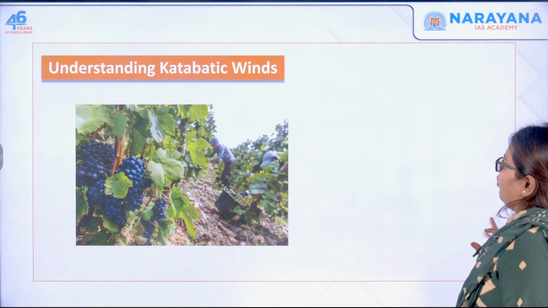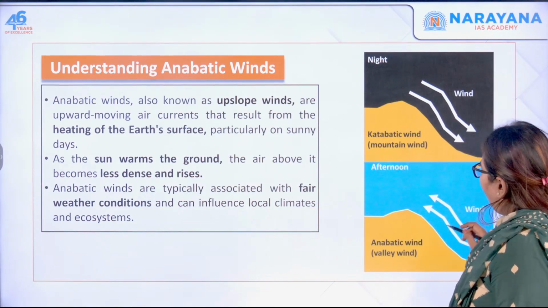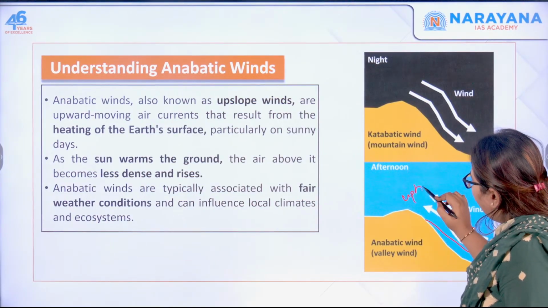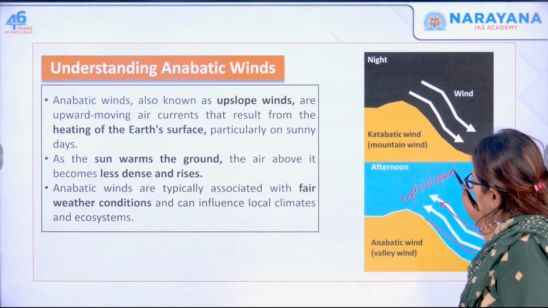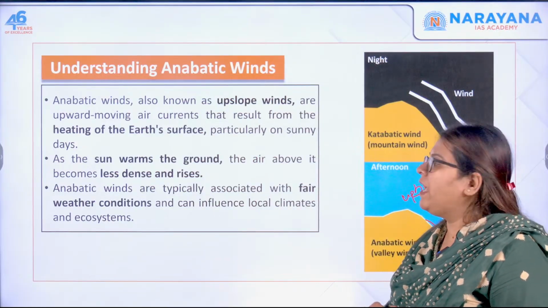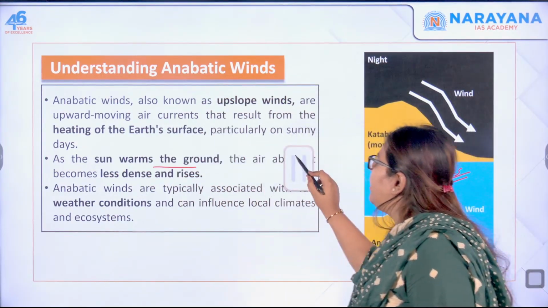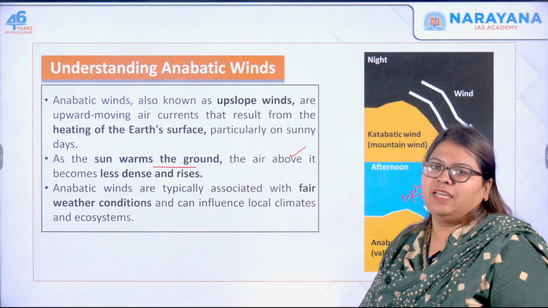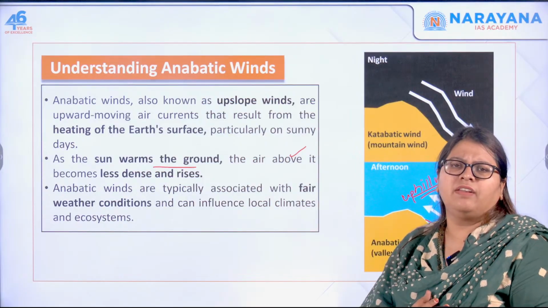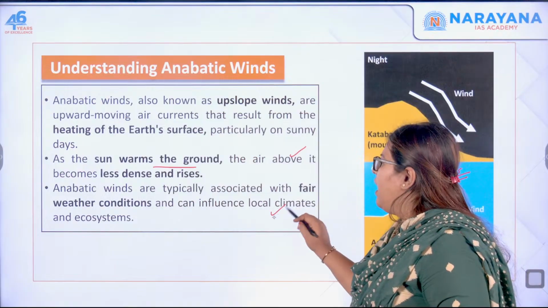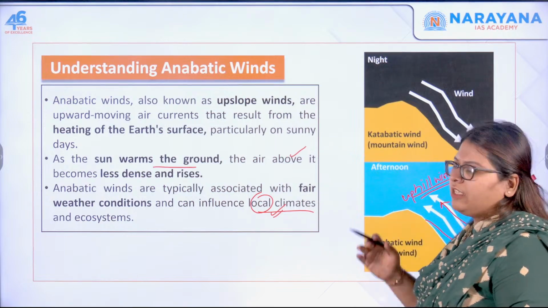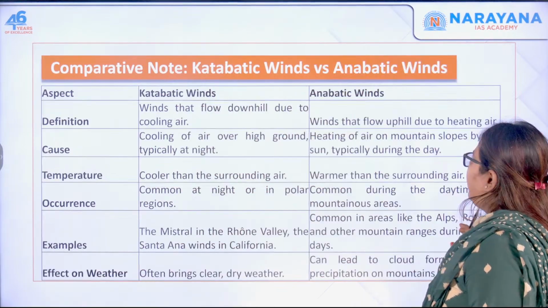Now let's move forward and understand what you mean by the anabatic winds. The anabatic winds, as I told you, are uphill winds. So they are upslope winds that result from the heating of the surface of the earth. As the sun warms the ground, the air above it becomes less dense and rises up, and these are typically associated with fair climatic conditions. Do you understand? This can influence the local climates and the ecosystem. So this is the concept of katabatic as well as anabatic winds.